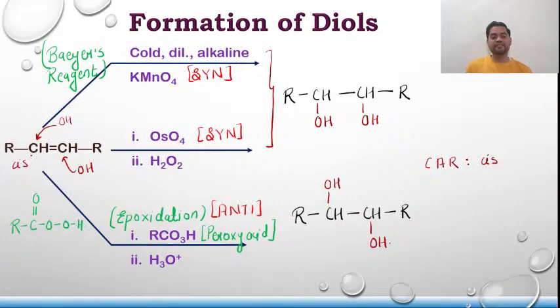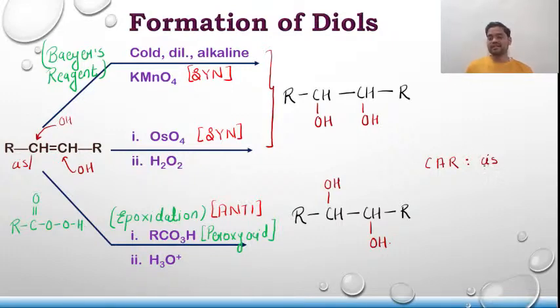If the alkene does not show geometrical isomerism, the diastereomers, enantiomers and meso compound do not exist. So if the alkene shows geometrical isomerism, then and only then you can see optical isomerism. So it has to be cis or trans.